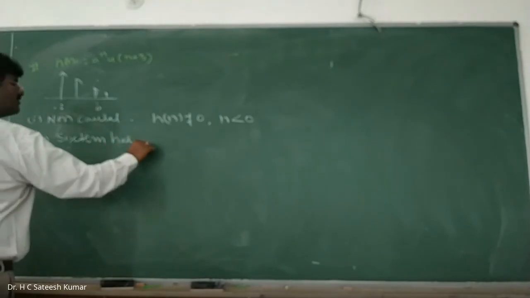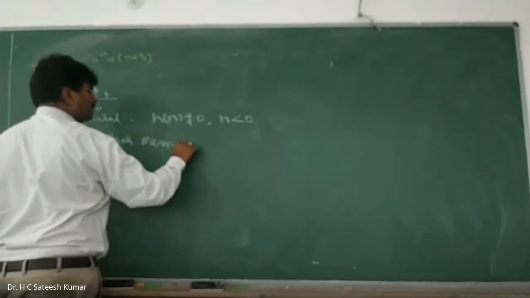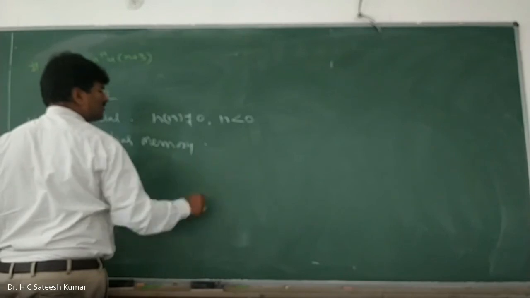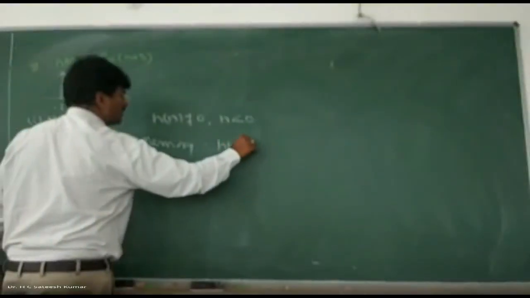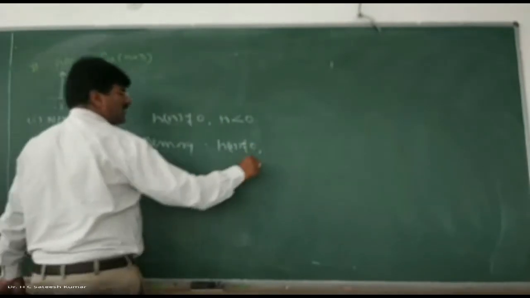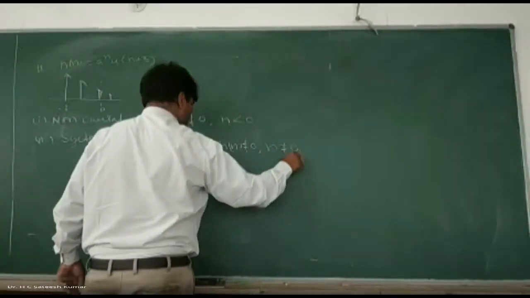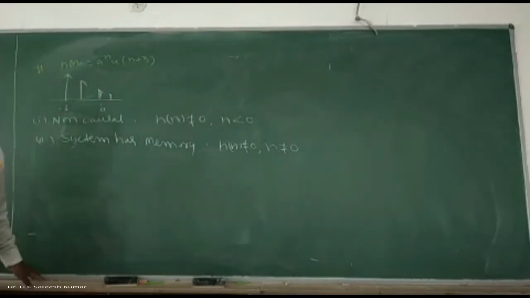System has memory because h of n is not equal to 0 for n not equal to 0. The condition for memoryless is what? Other than 0, the signal should not exist. So therefore, we have this.